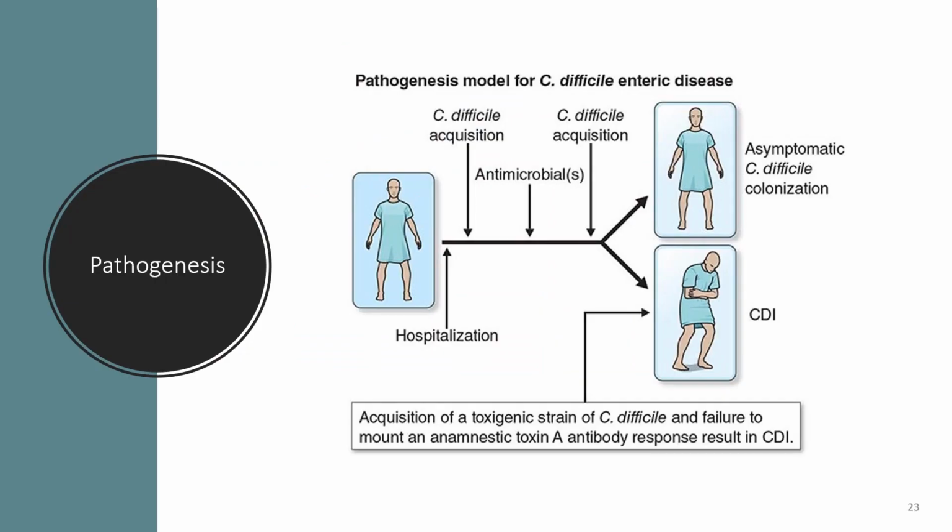The pathogenesis model for Clostridioides difficile infection includes that first there is an acquisition because of the antimicrobials, and post Clostridioides difficile acquisition there is an asymptomatic C. difficile colonization. It is further because of hospitalization, transmitted infection because of the acquisition of the toxin strain of C. difficile, and failure to mount an antibody response.